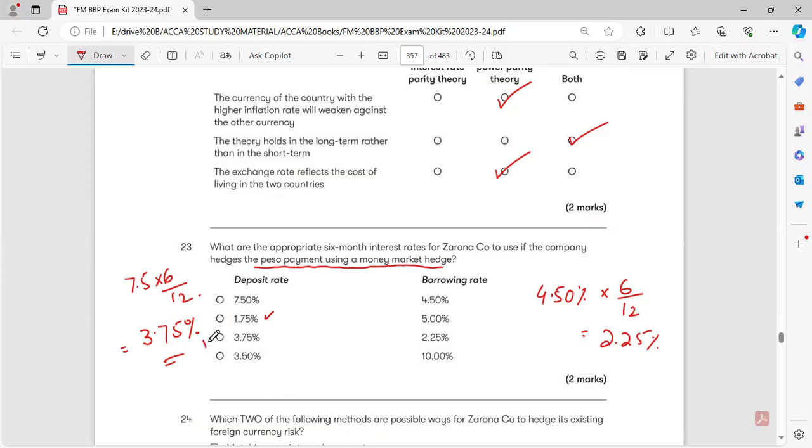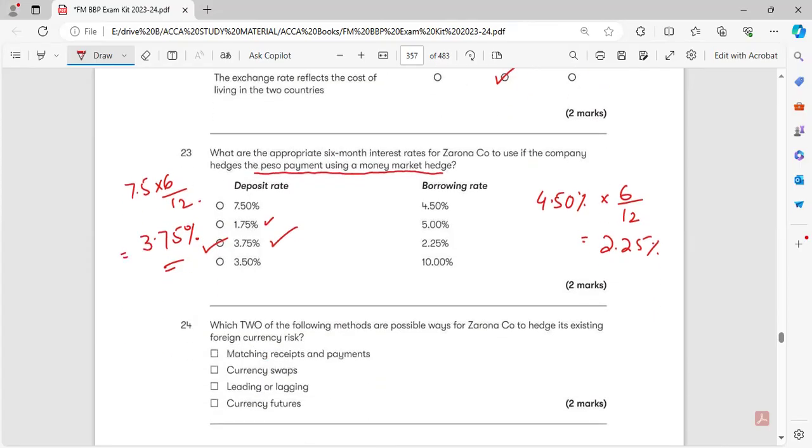So we should use this one for the 6 months, and again we cannot use this one. So this is provided over here. For the 6 months, we will choose the deposit rate of 3.75%, and we would like to choose the borrowing rate of 2.25%.